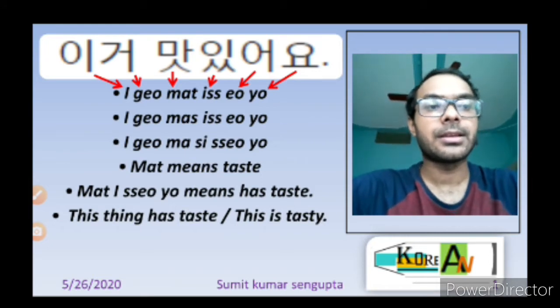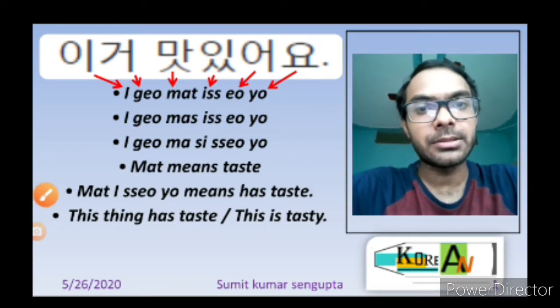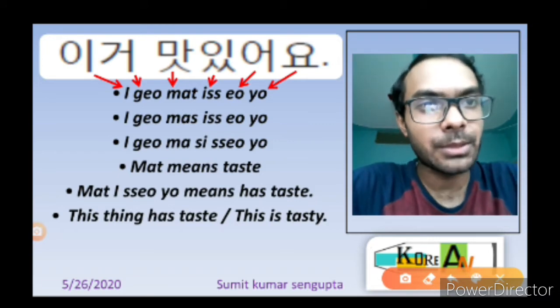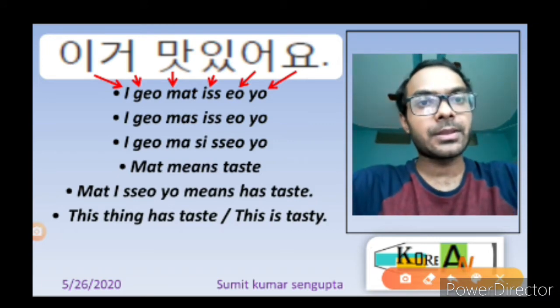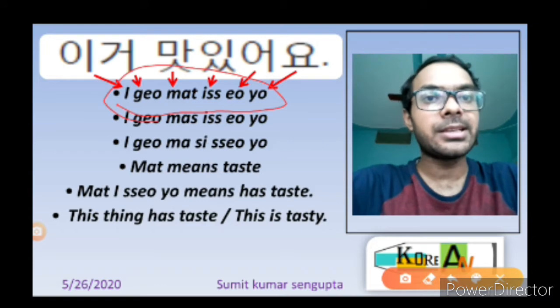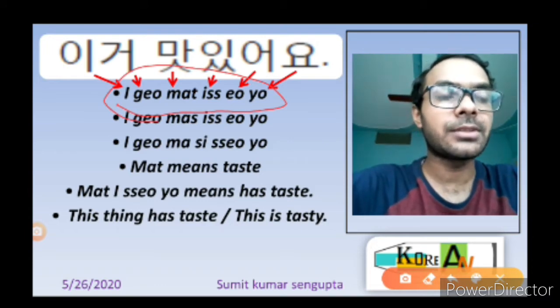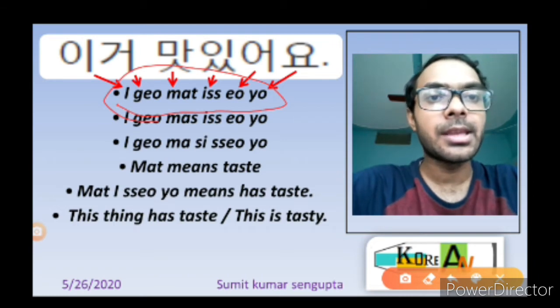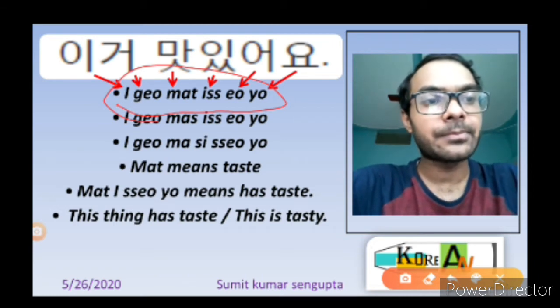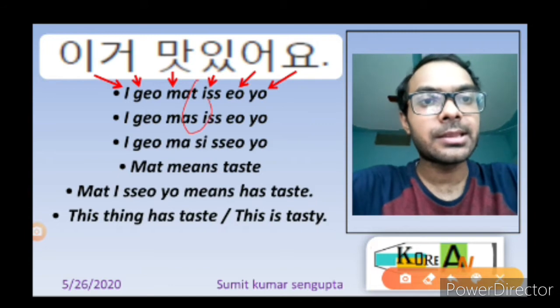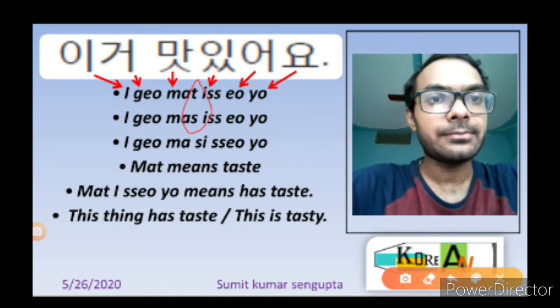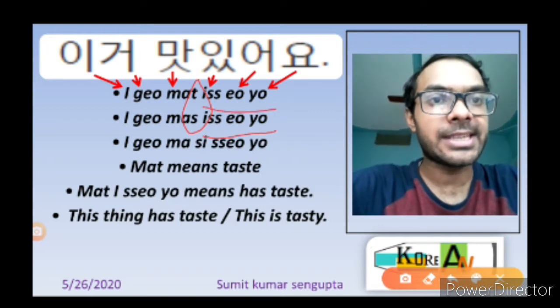Now we will see some important thing here. If you see this line, it is written igo mat issoyo, the correct translation of the word above. But in the second line, this T becomes S, and this issoyo is written as it is.